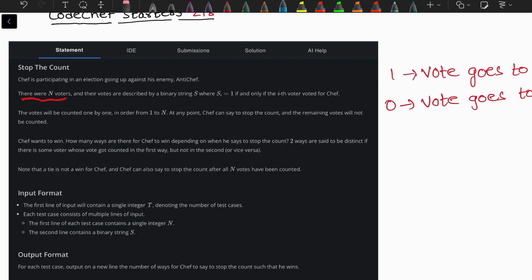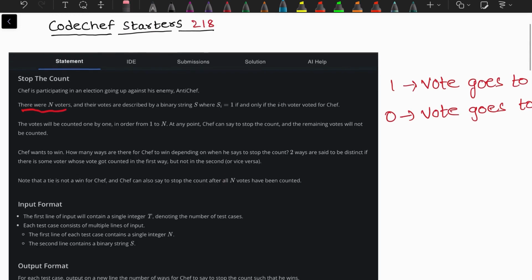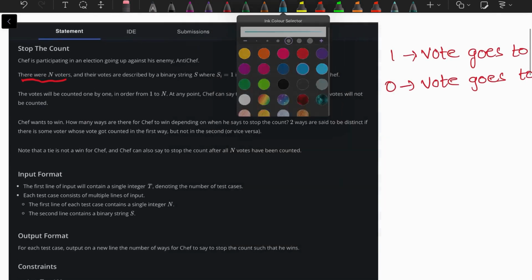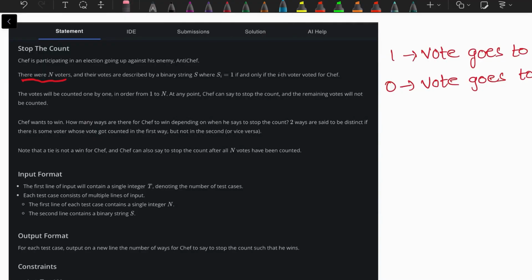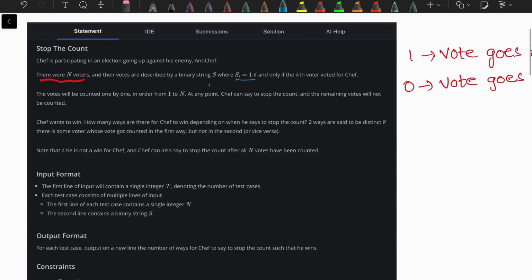And their votes are decided by a binary string. If s[i] equals 1, then that vote will be considered for chef. If s[i] is 0, then it will be considered for anti-chef. The votes will be counted one by one in order from 1 to n.